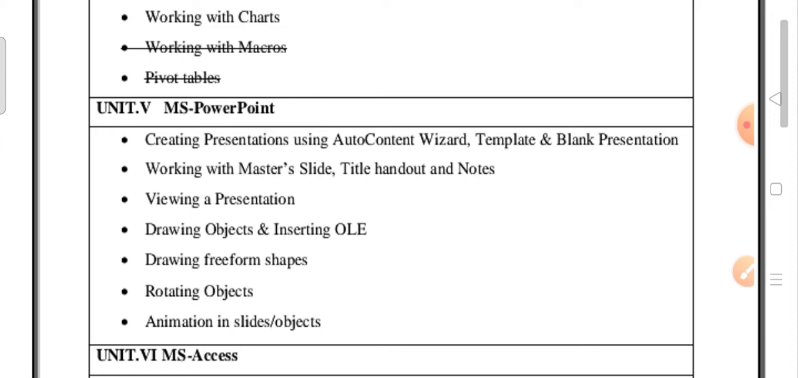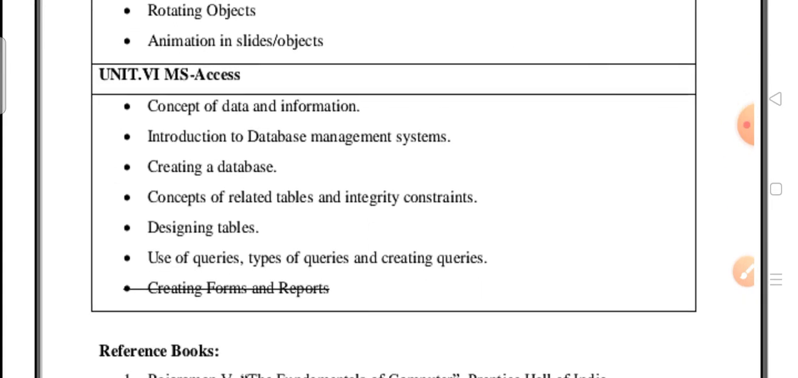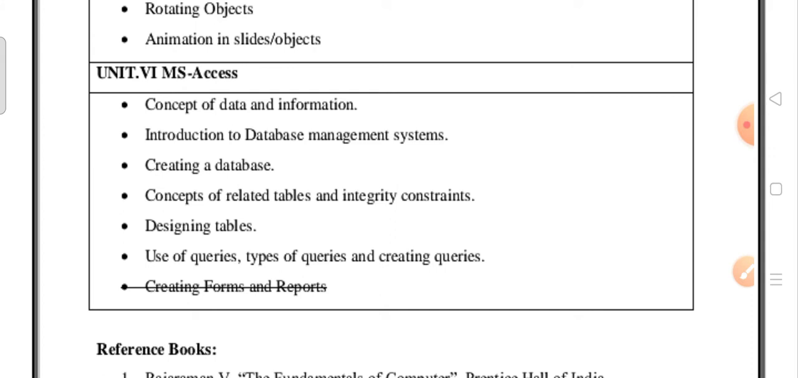Be thorough with the fifth unit. There is no deleted content in this fifth unit. Next coming to the sixth unit, this is MS Access. This is also very important. Like the fourth unit and fifth unit, the sixth unit too. These three units are very important.